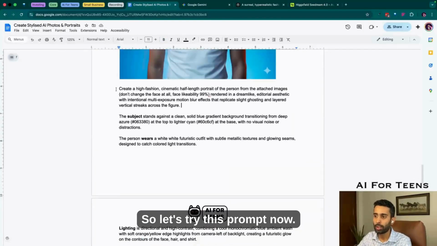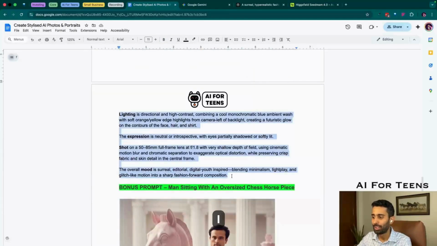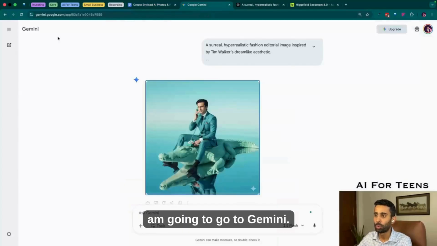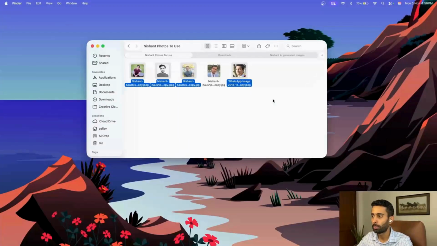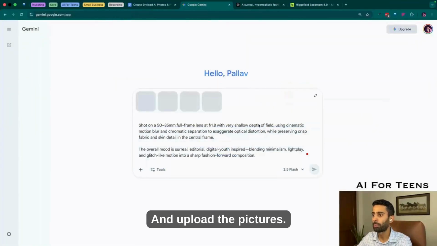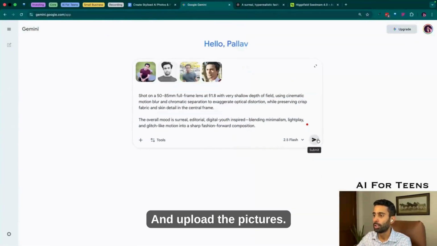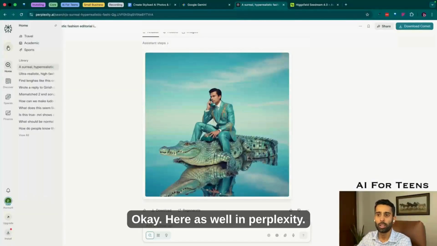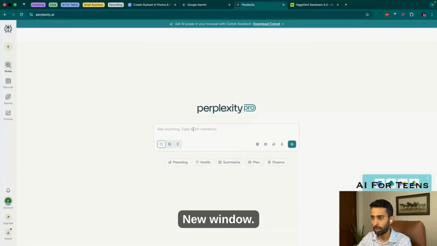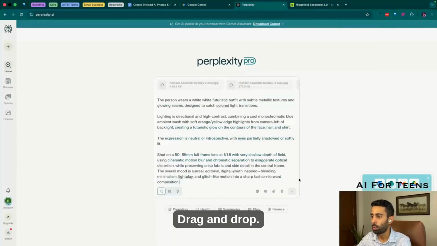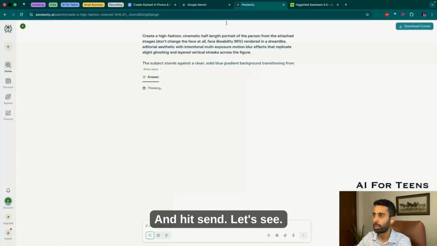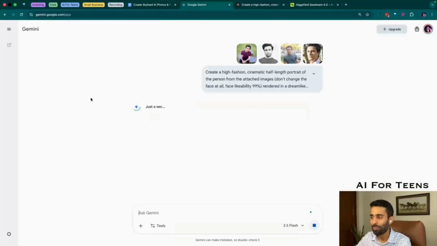So let's try this prompt now. I'm going to go to Gemini, open a fresh window, paste the prompt, and upload the pictures. And let's go. Okay, here as well in Perplexity, new window, and drag and drop, and hit send. Let's see.